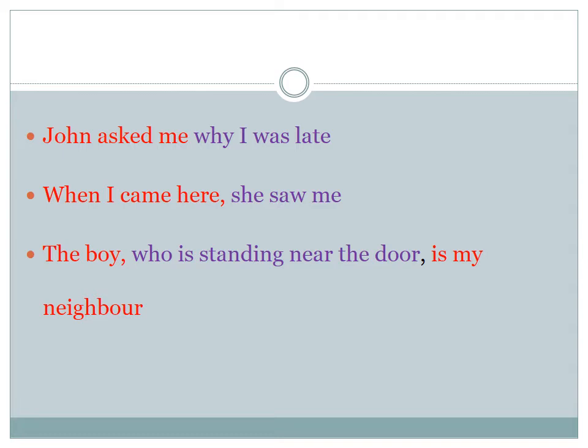We will examine the third sentence. The boy who is standing near the door is my neighbor. Here you can safely drop the clause who is standing near the door. Still the meaning is complete. The boy is my neighbor. That's very clear. It has got complete meaning. So that's a main clause. Who is standing near the door? It makes sense. It's a group of words. It has got a subject and a verb. It's a clause.